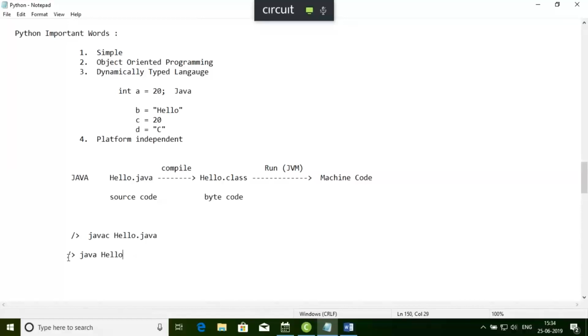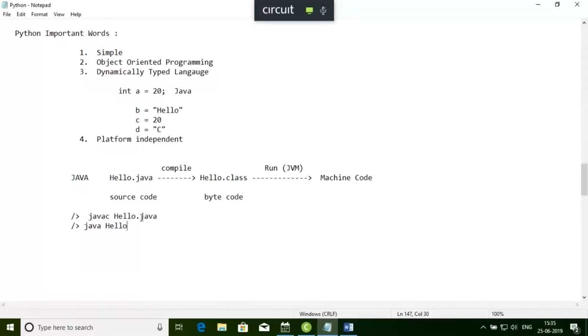After compilation, you got this bytecode, and this bytecode you are going to run. When I run it, the JVM, Java Virtual Machine, will load this bytecode and convert it into machine code, and then you can see the output. This happens in the Java programming language.